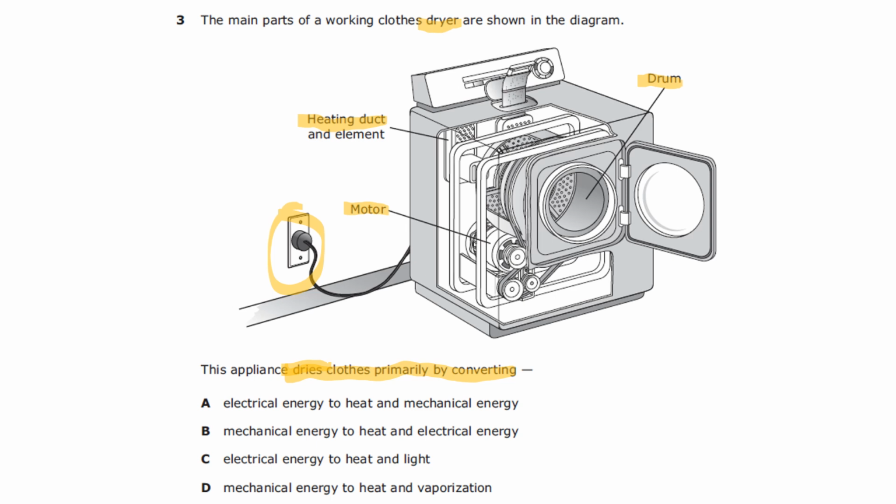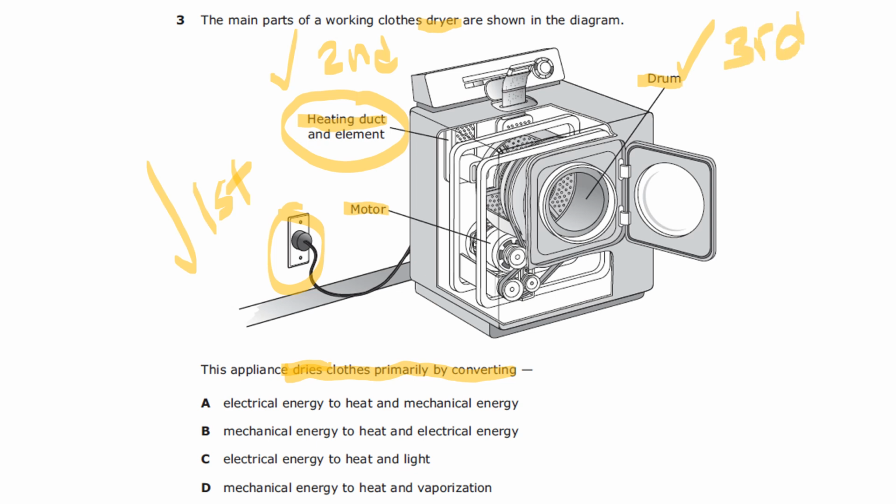Okay, so let's see if you got it right. We're going to just run through the different stages here. So we know the first stage of energy would be electrical because it's coming from an outlet. Then you have to heat the clothes or else they don't dry. So this would be your second energy transformation. And then your final one would be the drum, which would be your third.